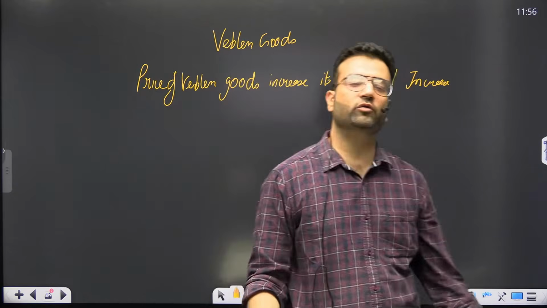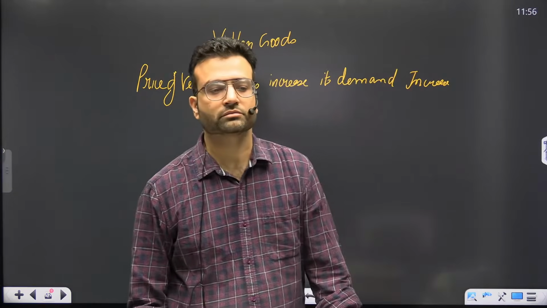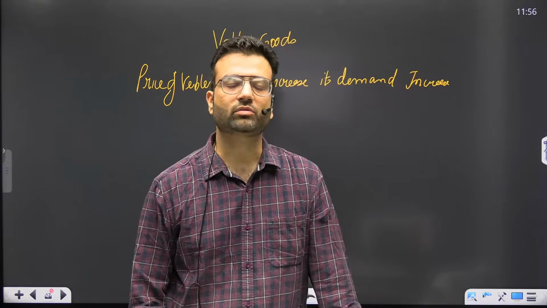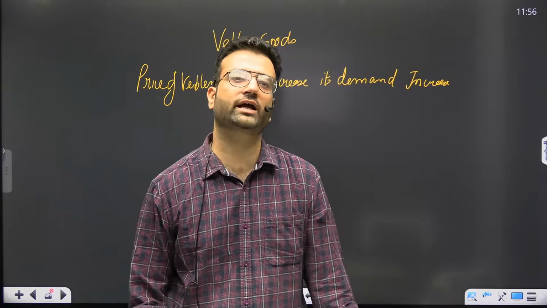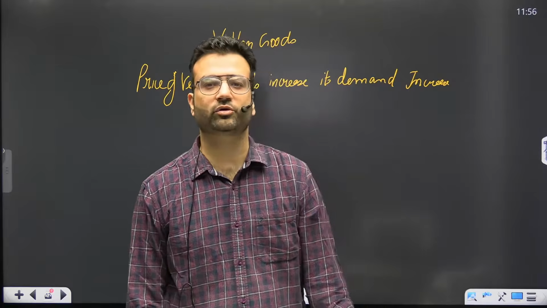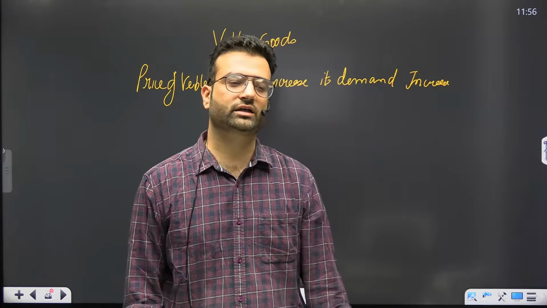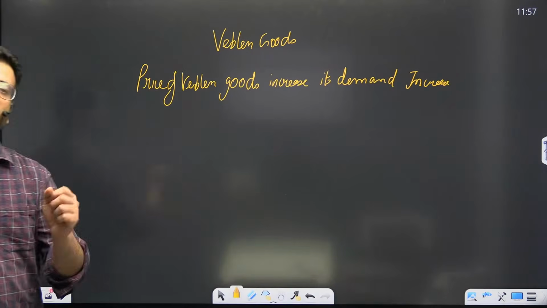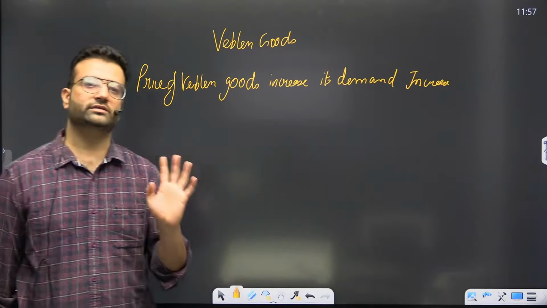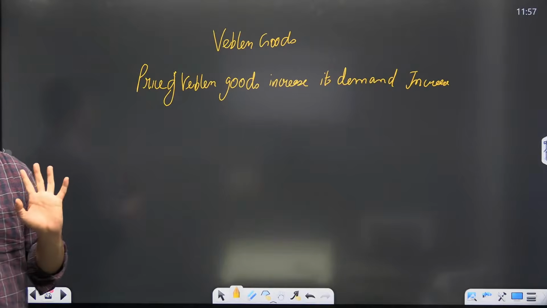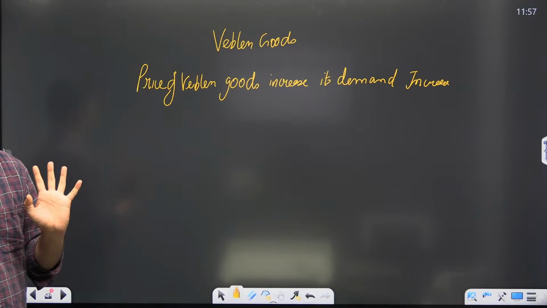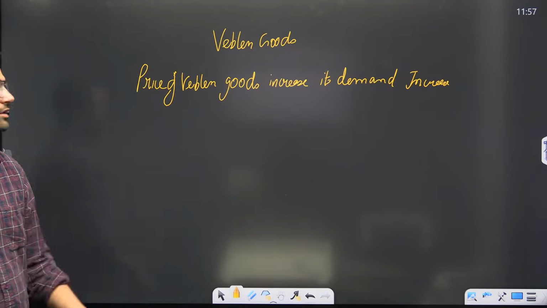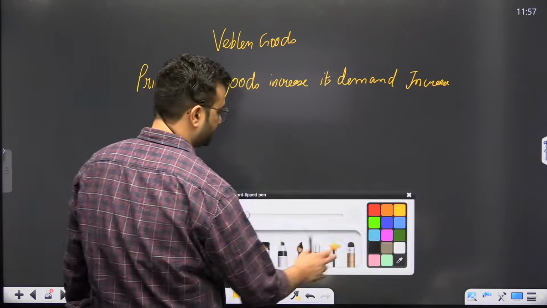iPhone 14, if it is 1 lakh, still the demand is more. If the iPhone 15 is 1,10,000, still the demand is more. iPhone 16, 1,30,000, still the demand is more. So for a Veblen good, even when the price of the good is more, demand increases. I hope Veblen good is clear to all of you. Next is Giffen good.